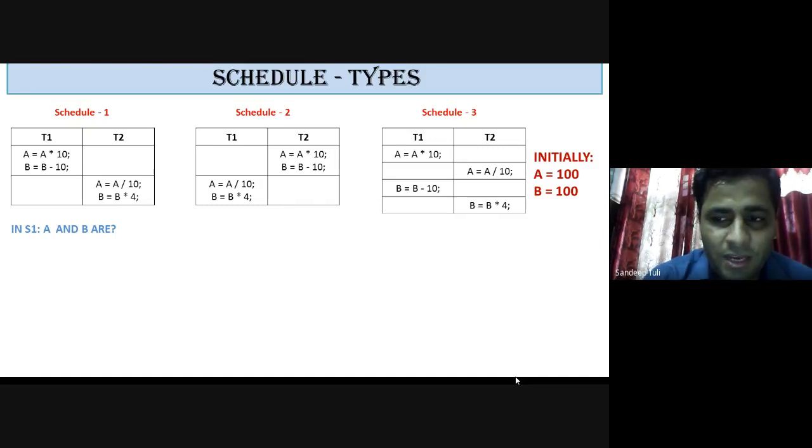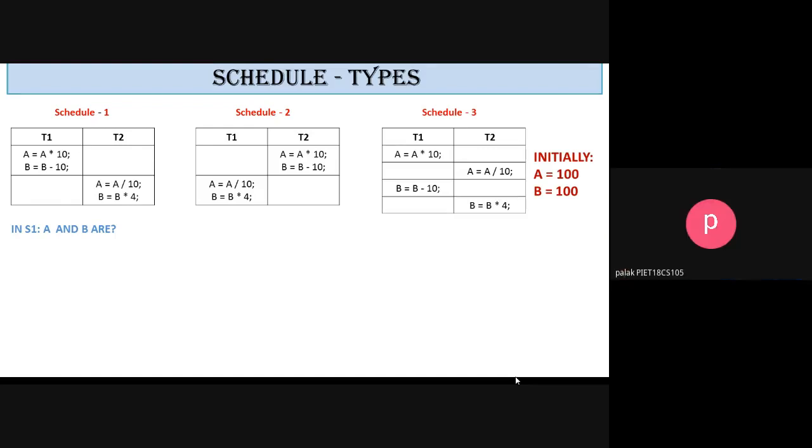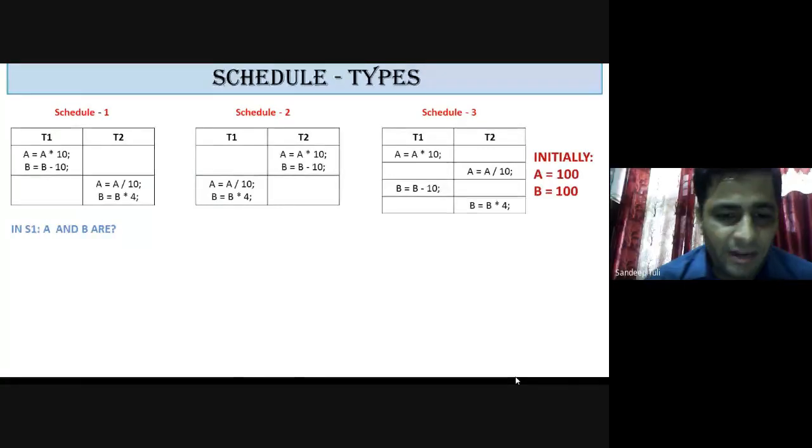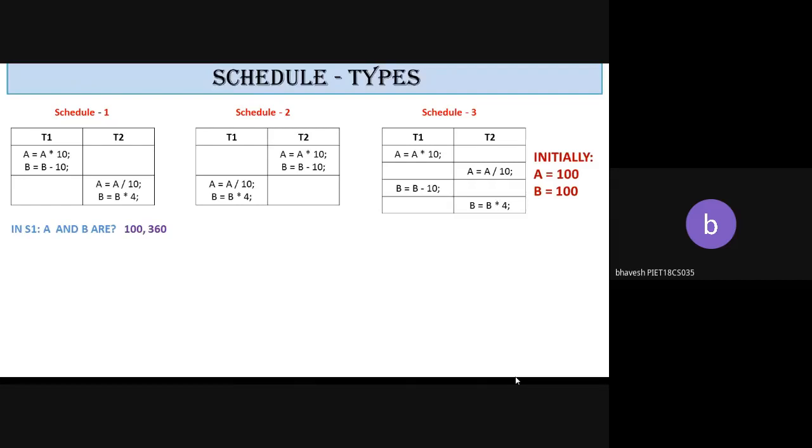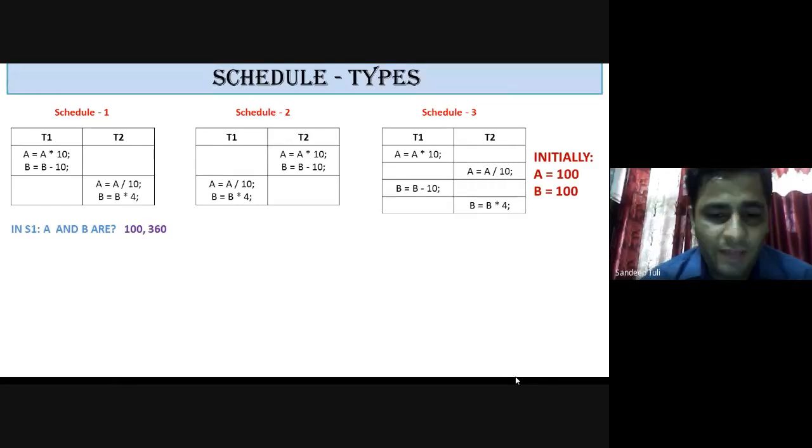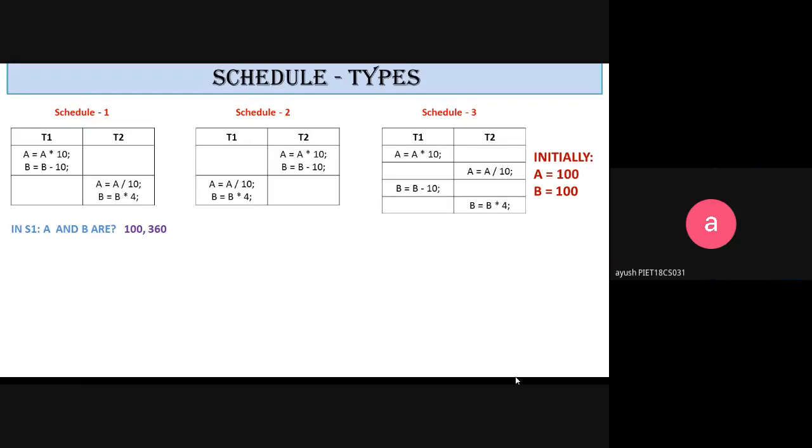The initial values have been given, visible on your screen. Both are 100 initially. Sir, A will be 100 and B is 360. Everyone agrees with 100 and 360, as per the first student? Yes. Okay. Everyone has got the answer? Does anyone have any doubt? Say yes or no so that I can confirm it. No, sir. Sir, one more time, please explain.